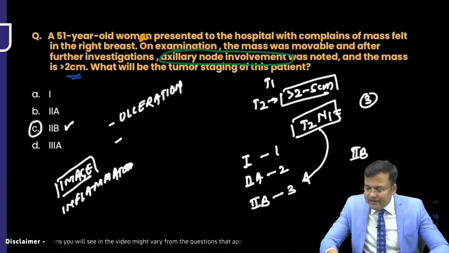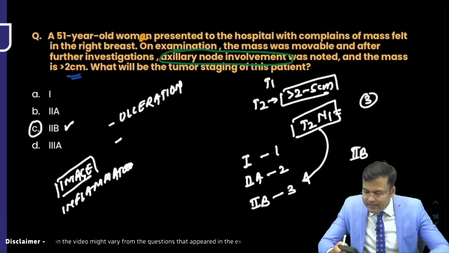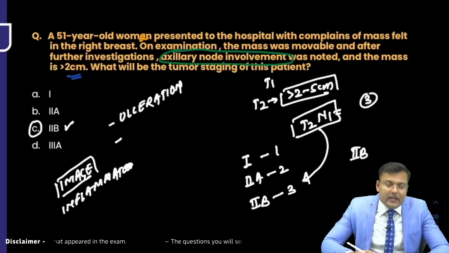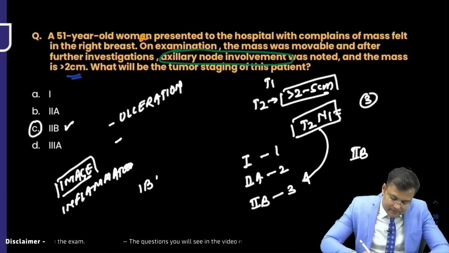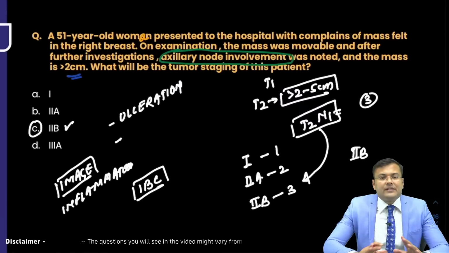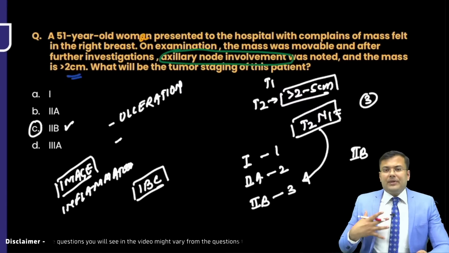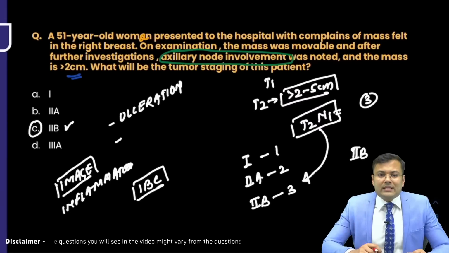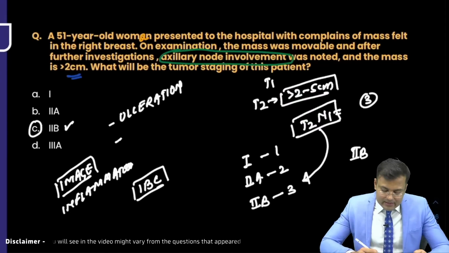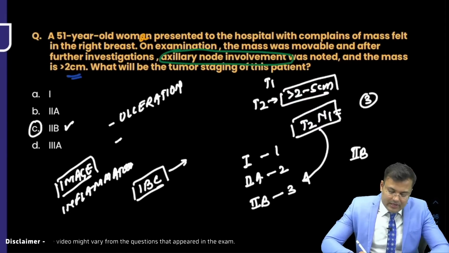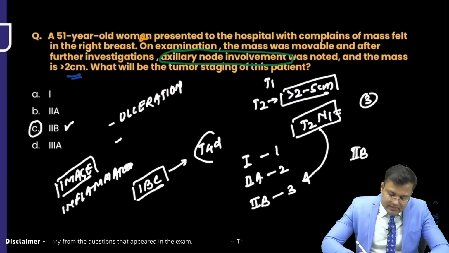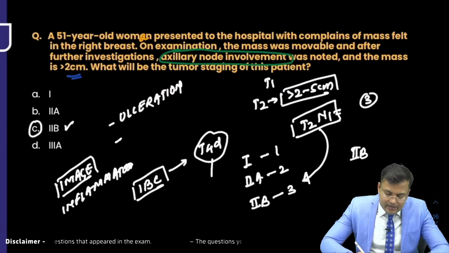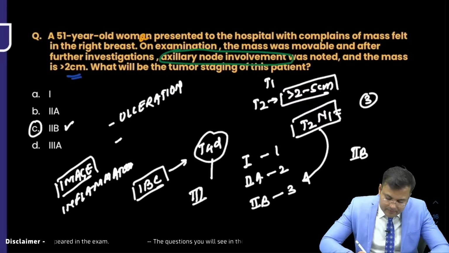Okay, and even if there is, these things are given, then it would be inflammatory breast cancer. If similar things are given, that the patient is having evidence of inflammation involving more than 1/3 of breast skin, in that case it is inflammatory breast cancer. And what is the stage for inflammatory breast cancer? It is T4D, and T4D, it is 3B.